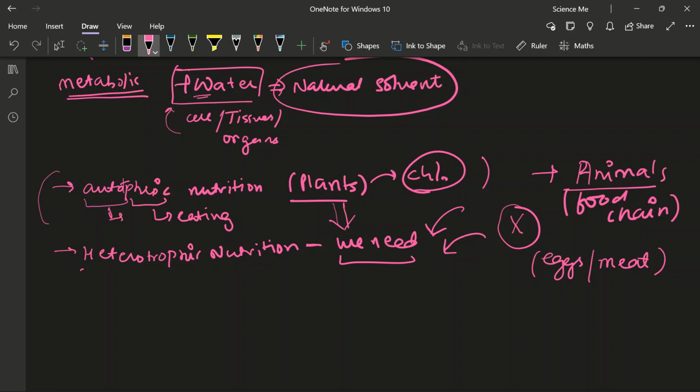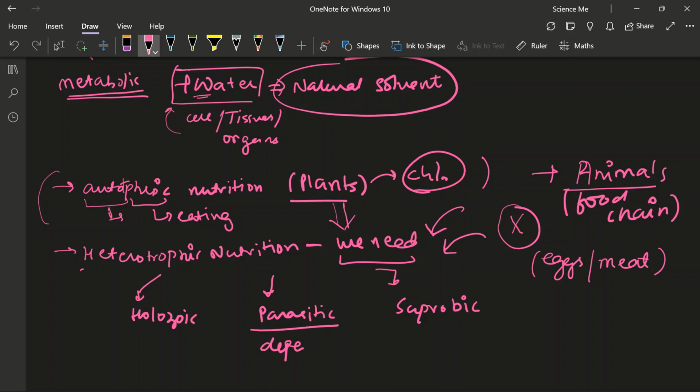Also, the heterotrophic nutrition can be further divided into holozoic, parasitic, and saprobic. So, parasitic is dependent on your parasite. Holozoic is what we are, humans.